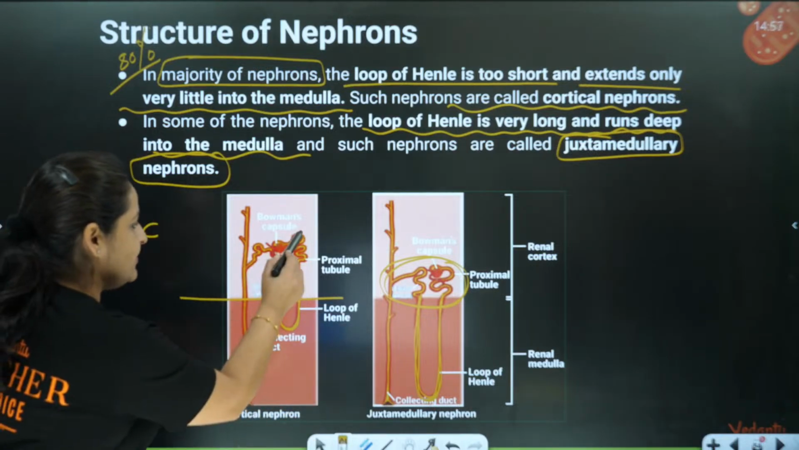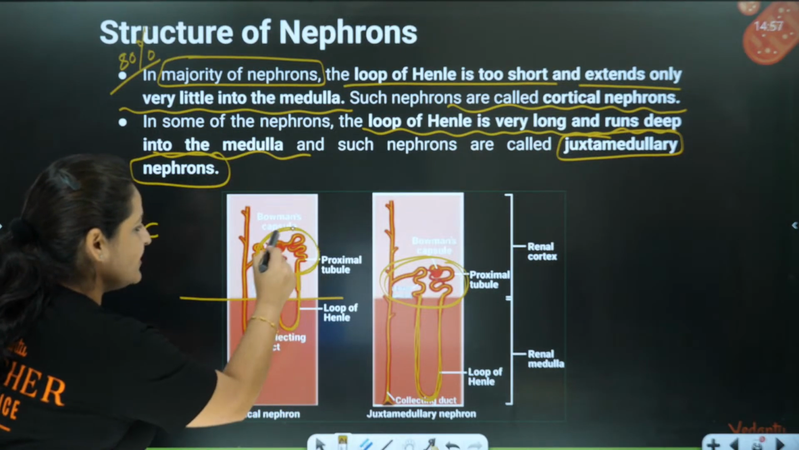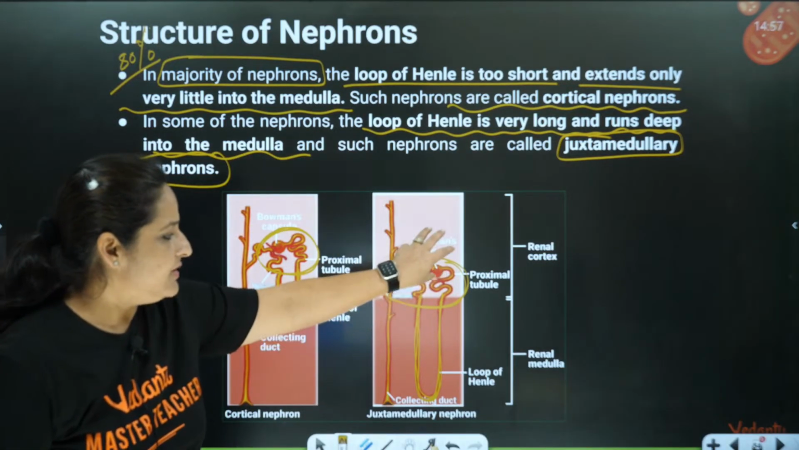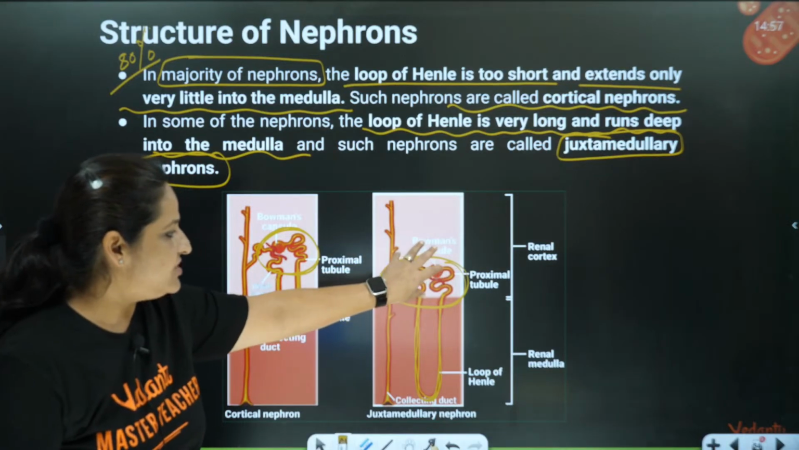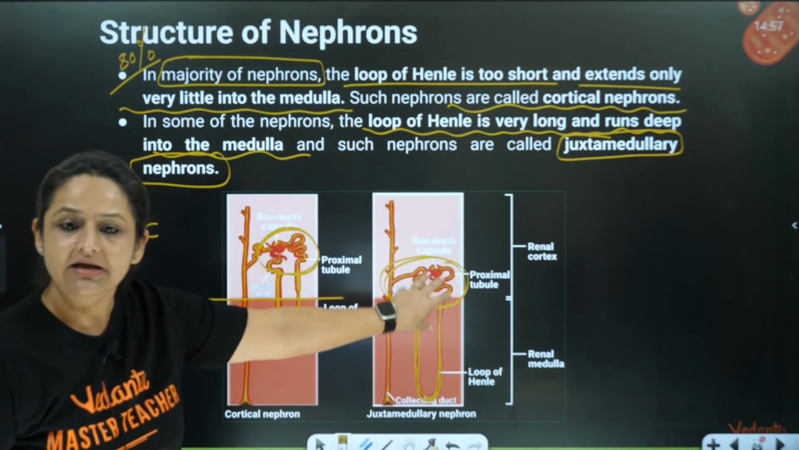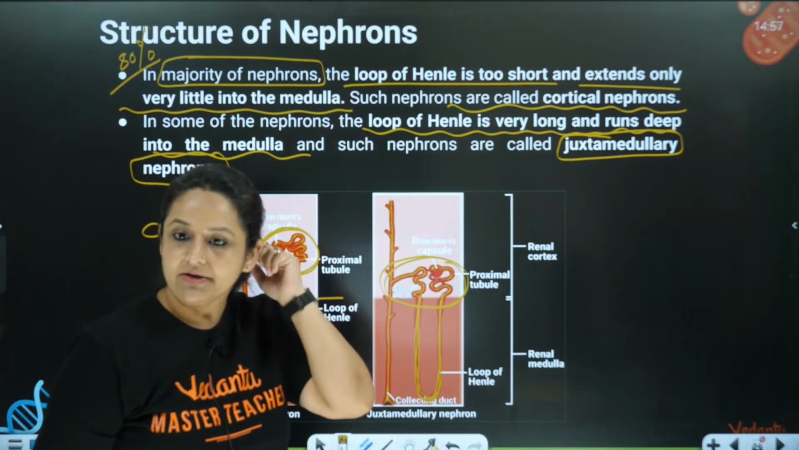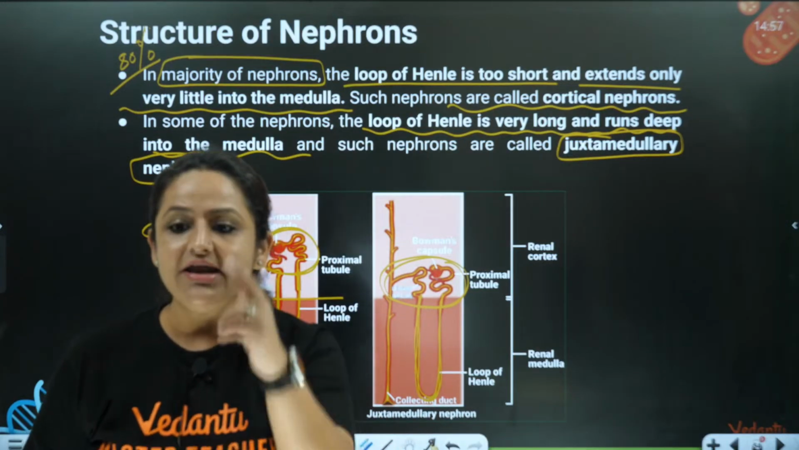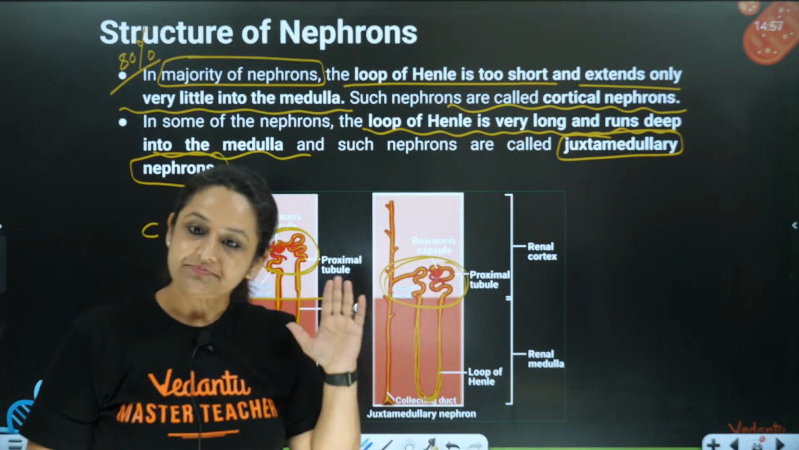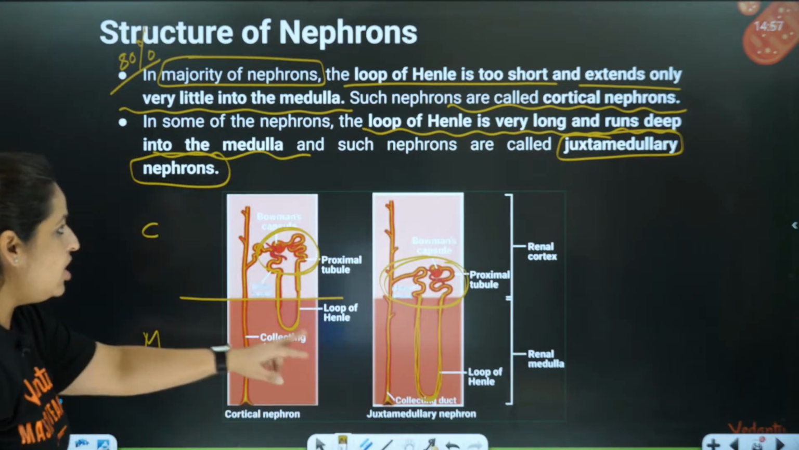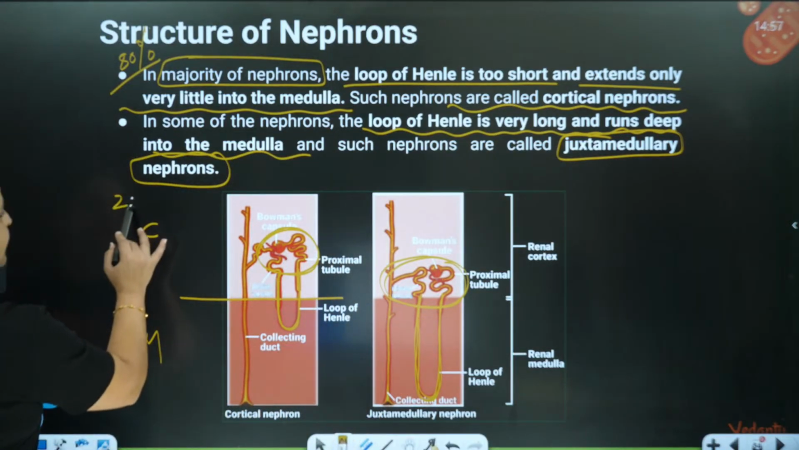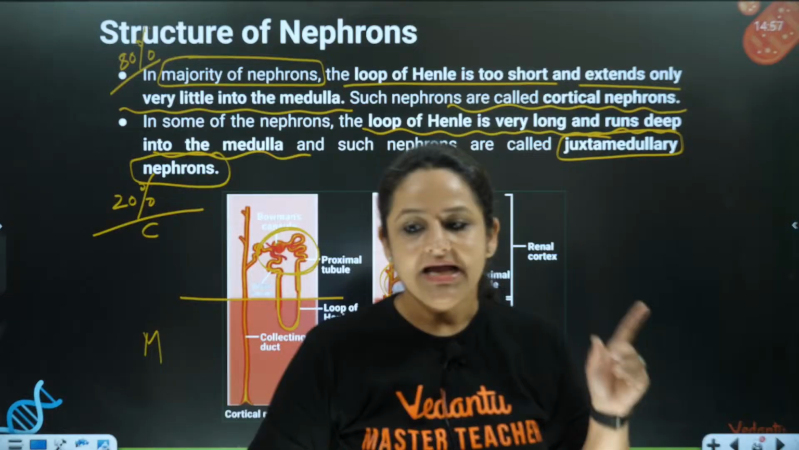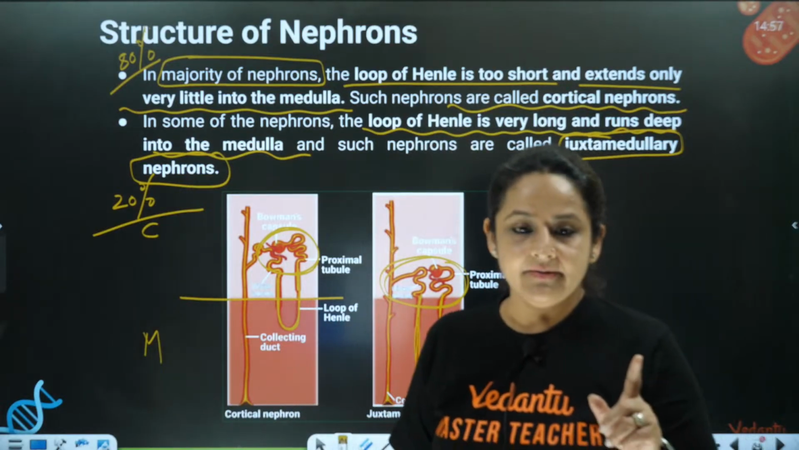And in cortical nephrons, you can see this part is present very much in between the cortex. So in juxtamedullary nephrons, the proximal tubule, distal tubule, and Bowman's capsule are present a little near the junction of cortex and medulla only. And they have a very deep loop of Henle which dives very deep inside the medulla. Clear? Though they are very long, only around 15 to 20% of nephrons are juxtamedullary nephrons. I hope this part is clear to all my children.